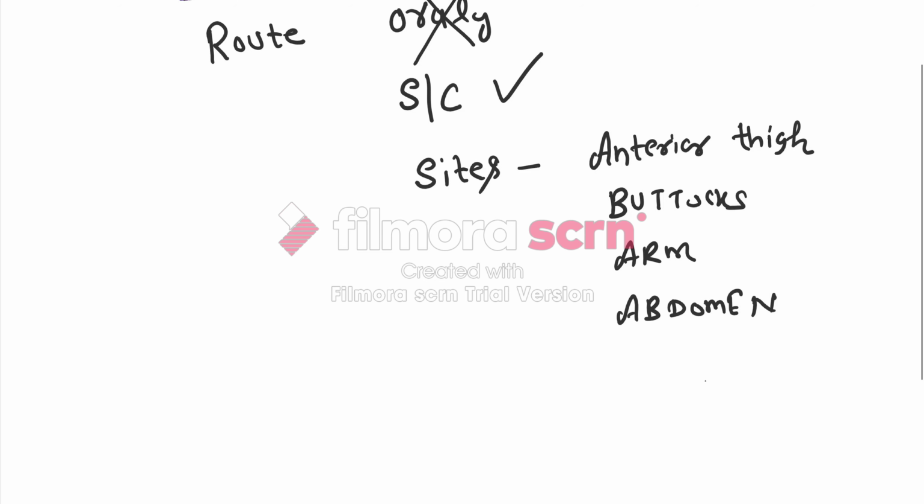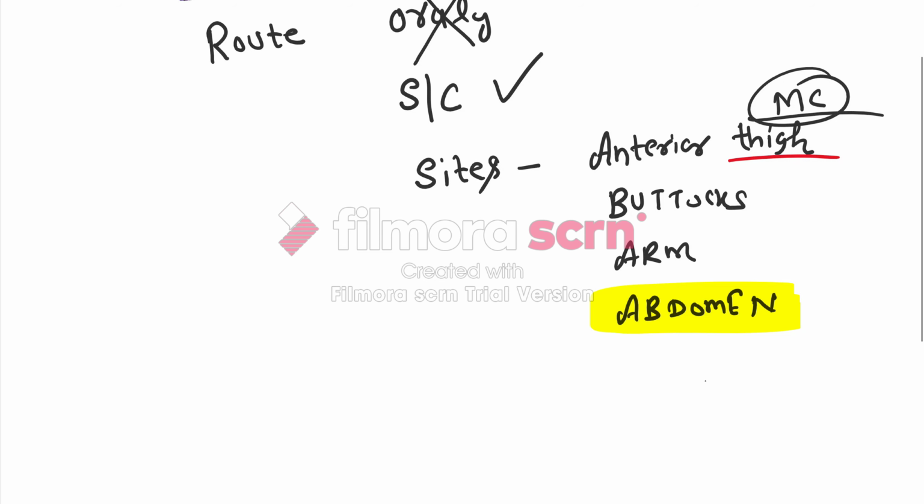The most common site of giving insulin is the thigh. The fastest absorption of insulin is seen when it is given in the abdomen, but the most common site is the anterior thigh.